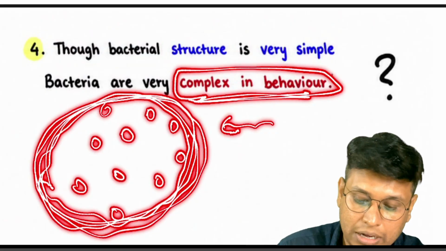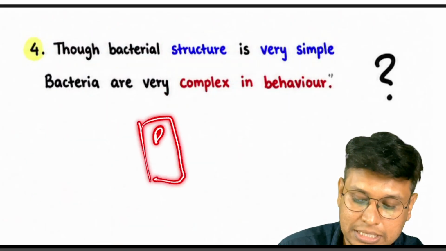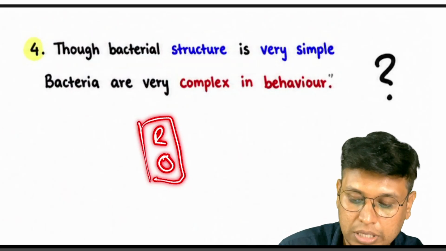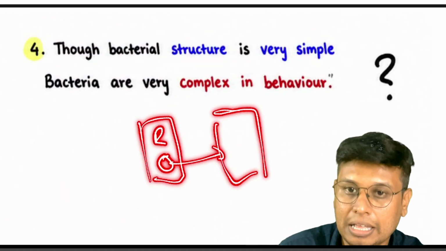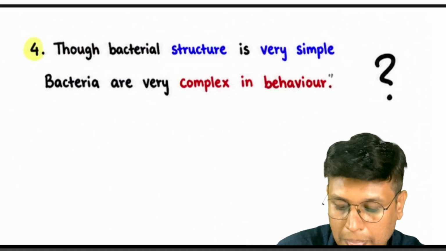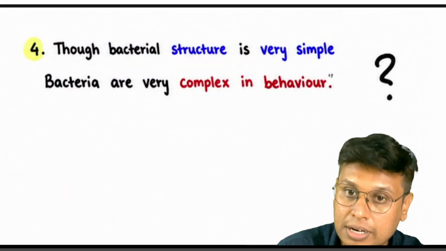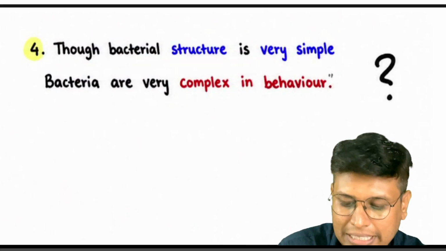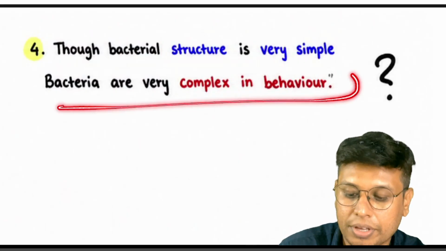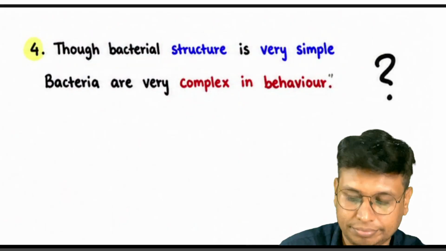And again, when one bacterium is resistant to some drug, it can share its plasmid with another which was earlier susceptible. So plasmid sharing, drug resistance sharing, and formation of biofilm are all complex behaviors shown by bacteria.